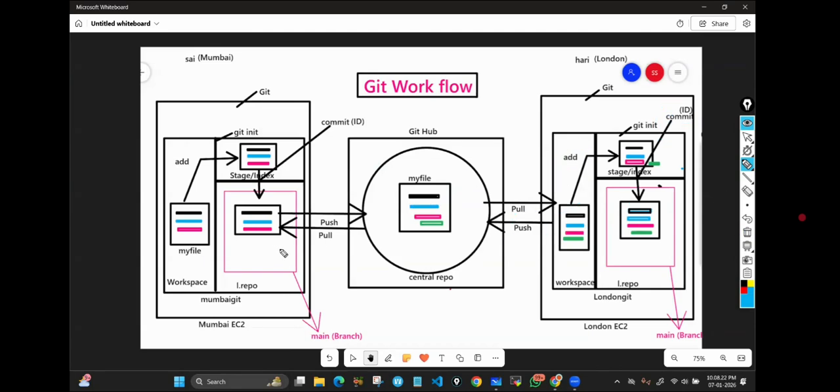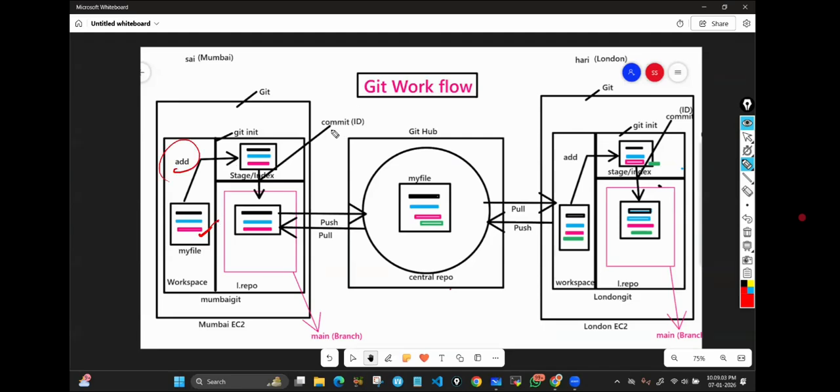Then for me, again, we need to start our work. Before I start my work, I need to pull the existing data. Once I pull, then only I get that blue color data in all 3 stages at a time. Black color was already there. Whatever data is there here which is not there here, that only I get. Then I work on some other code, the pink color code. I write pink color data from morning till night.